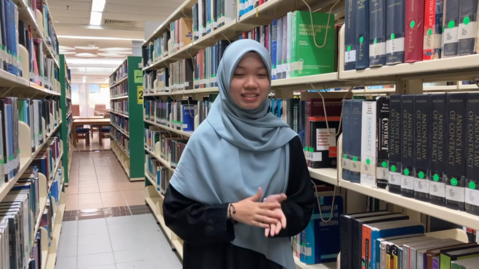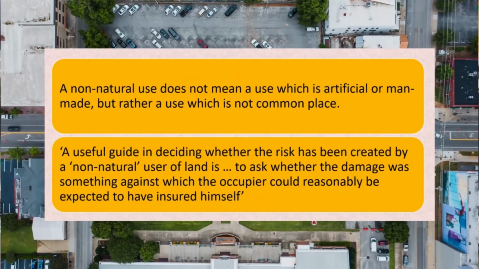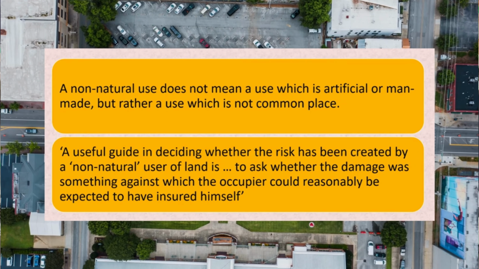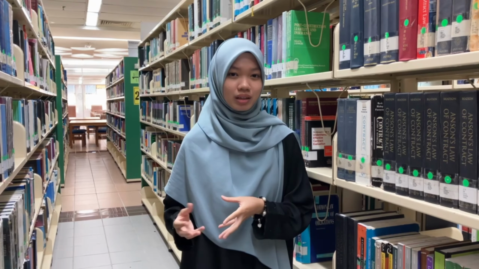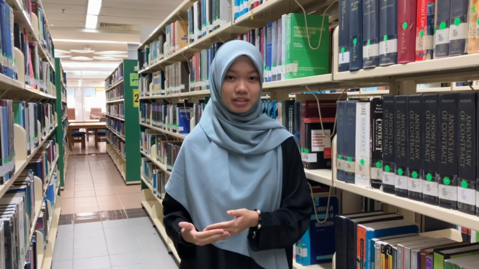So now, let's begin with the first element of strict liability, which is non-natural use of land. This concept originates from the landmark case of Rylands v Fletcher in 1868. Non-natural use of land refers to the use of land in a way that is not common or ordinary. It involves bringing something onto the land that is likely to cause damage if it escapes. So, the occupier of the land is responsible for keeping that thing contained and is liable for any damage caused